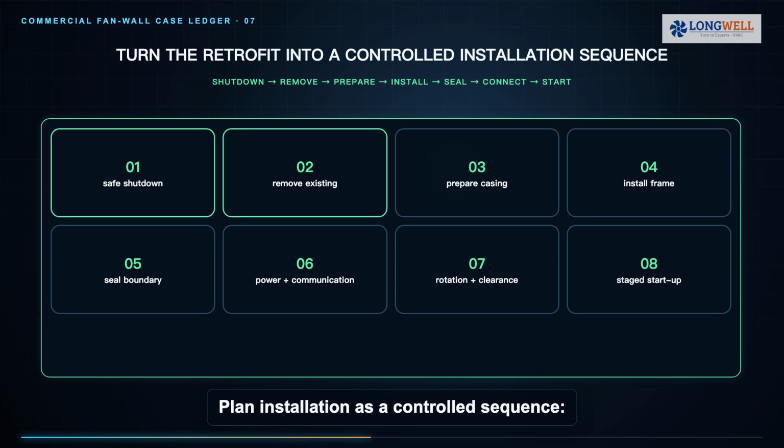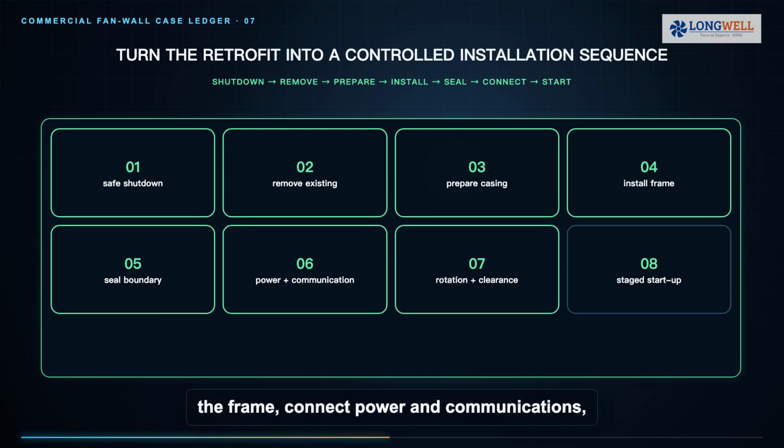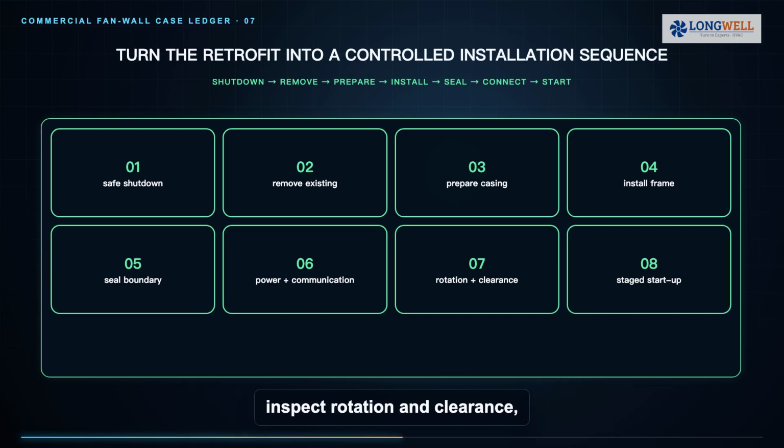Plan installation as a controlled sequence: safe shutdown, remove existing equipment, prepare the casing, install and seal the frame, connect power and communications, inspect rotation and clearance, then perform staged startup. Confirm weight, lifting path, electrical protection, and fire or smoke control interfaces before work begins.